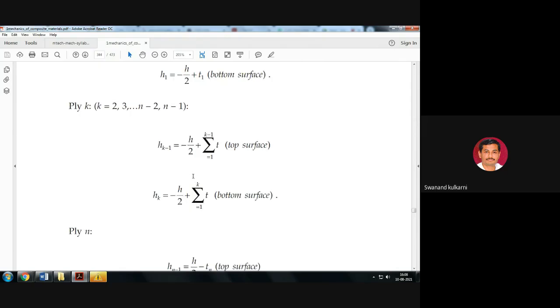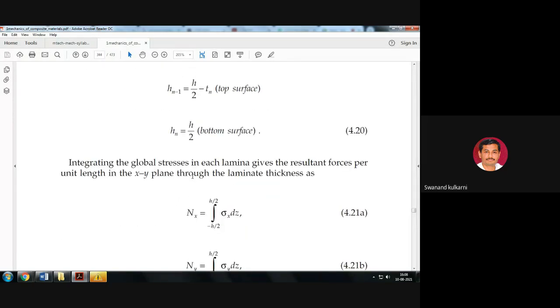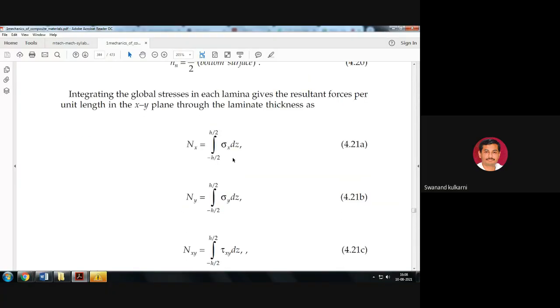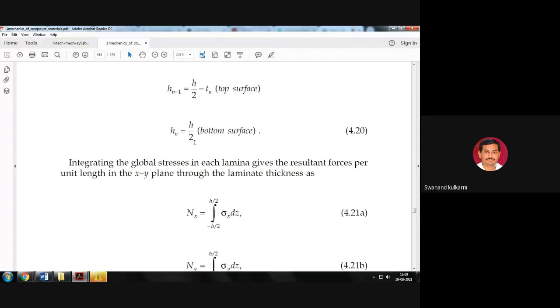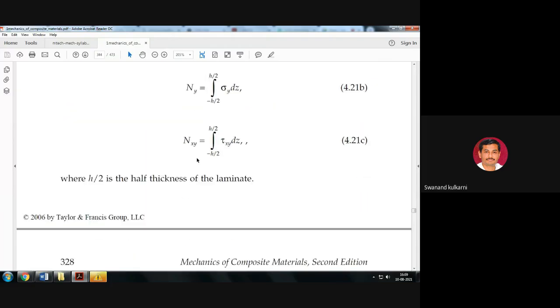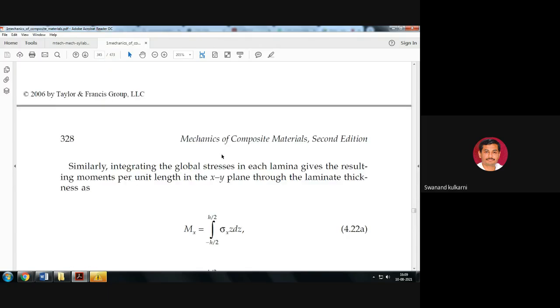Is it okay? So from top surface to bottom surface, like this, Nx, Ny, and Nxy are supposed to be identified. So the resultant forces per unit length in the XY plane are given here. Similarly, for this lamina, the moments per unit length are also given here. Is it okay?